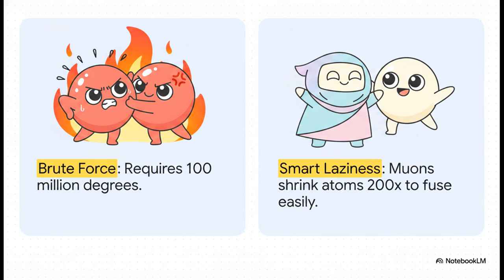Okay, but what if we do want to hack the fusion barrier itself? Normally, to smash two atoms together, you're back to brute force. You need insane temperatures of 100 million degrees just to overcome their natural magnetic repulsion. Enter the muon. A muon is basically a heavier electron. By swapping a regular electron out for a muon, the atom's orbit shrinks by 200 times. It acts like this heavy, stealthy coating that completely hides the atom's repulsive charge. Because of that, the atoms just naturally drift together and fuse at much, much lower temperatures. This is the ultimate smart laziness in action.